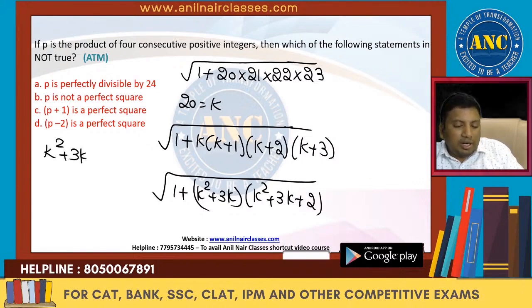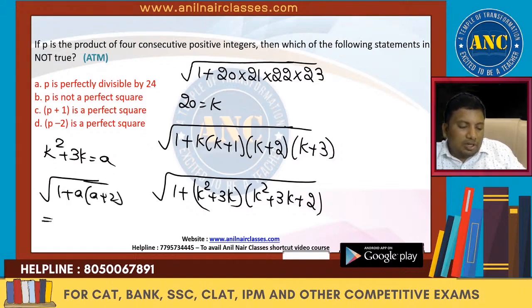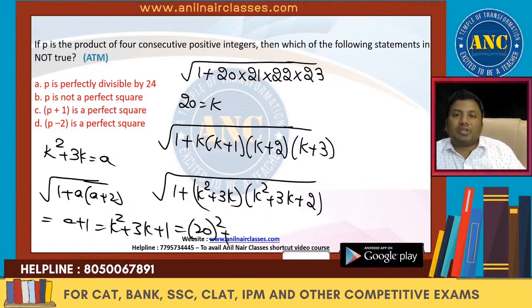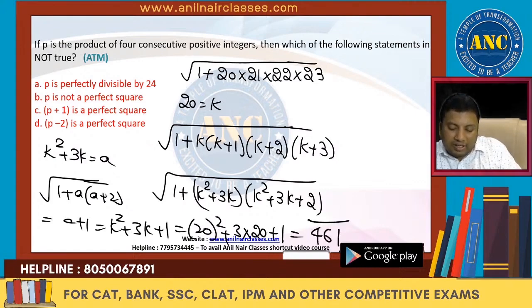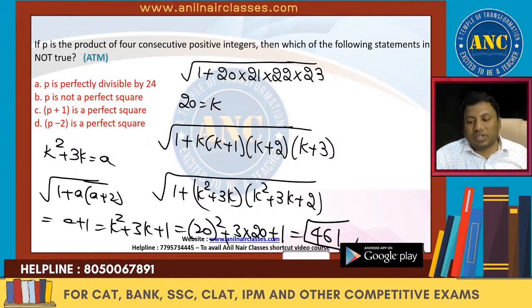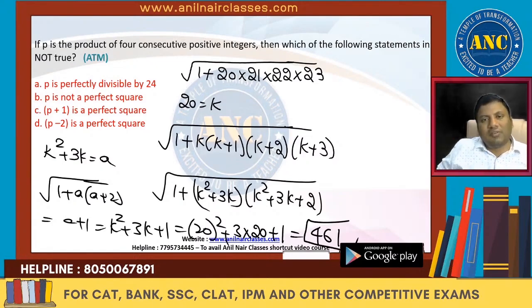Call k square plus 3k as a. So this is nothing but 1 plus a into a plus 2, which is a plus 1 whole square. It is k square plus 3k plus 1. So the answer is 20 square plus 3 into 20 plus 1, 400 plus 61. The answer for this question is 461. One application of whatever concept we discussed.